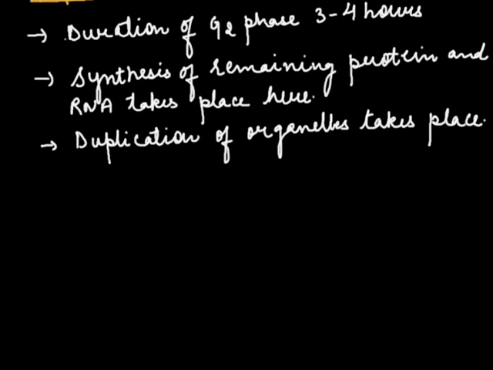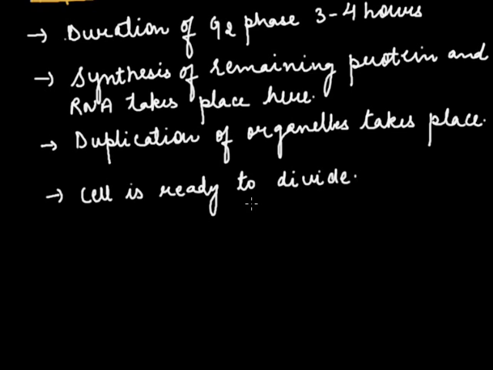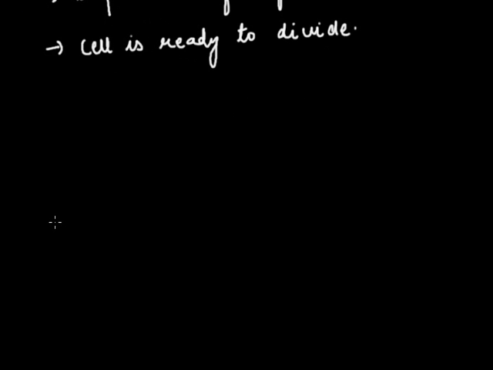So this is also referred to as the cell prepares for division. The cell is ready to divide. So after this G2 phase is the M phase. Now we'll draw a cycle of the cell cycle which we have studied.